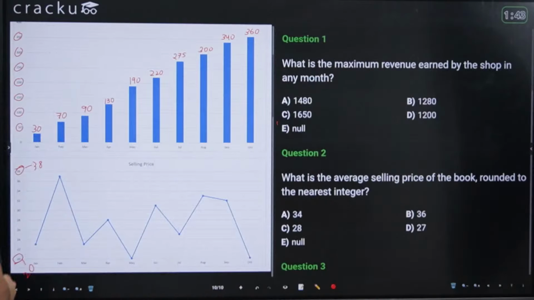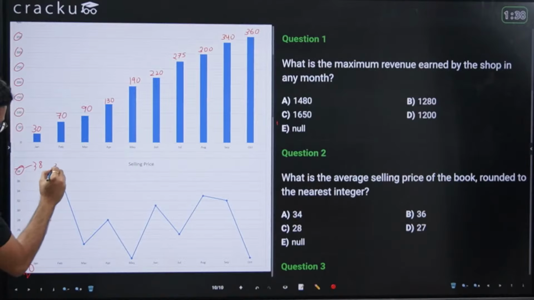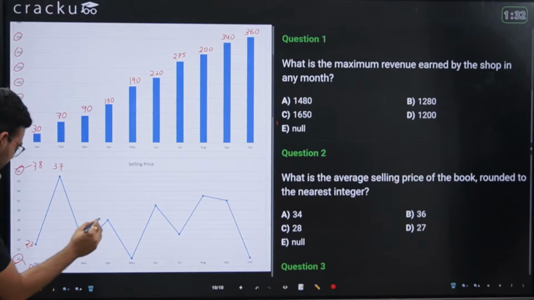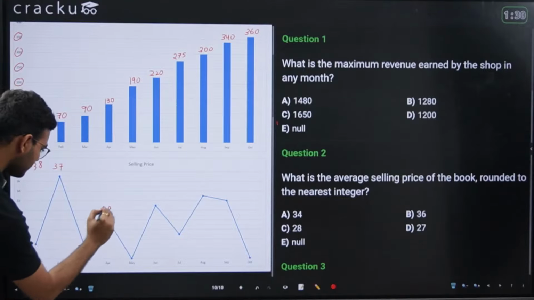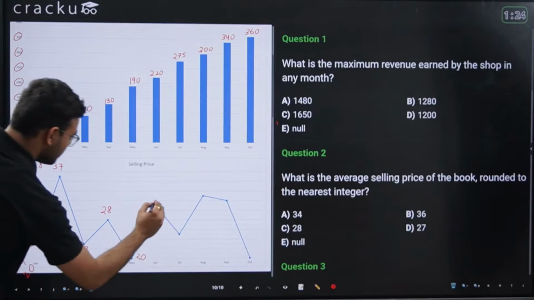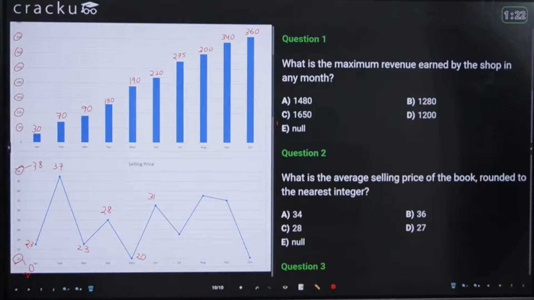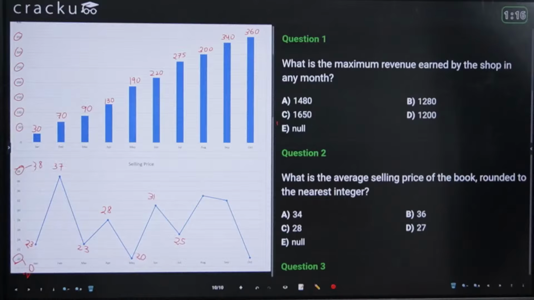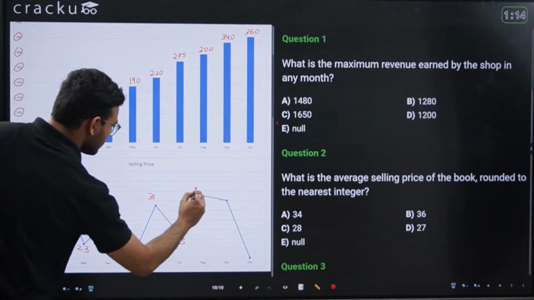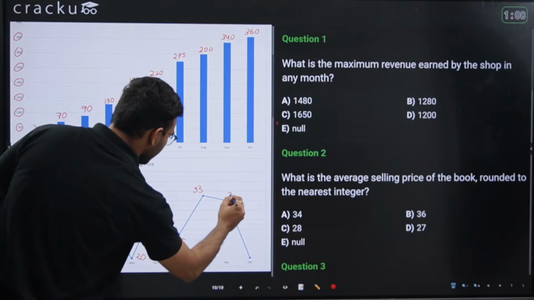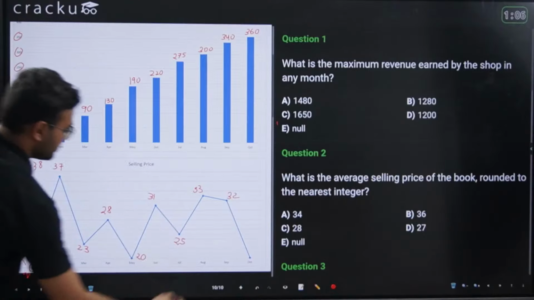This is 23. This is 23. This is 37. This is again 23. Then April is 28. Then May is 20. June is 31. July is 25. August is 33. September is 32. And October is 20.